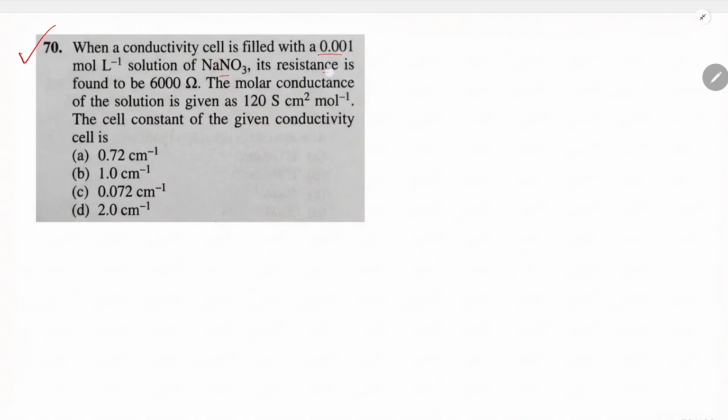Now in the question number 70, when the conductivity cell is filled with 0.001 mole per liter solution of NaNO3, the resistance is given, the molar conductance of the solution is given, and you have to determine the cell constant. The given data is 0.001 moles per liter, this is a molar solution, and the resistance is 6000 ohm, and the molar conductance is given as 120 Siemens cm square mole inverse. Now we have to determine the cell constant, the L by A value.